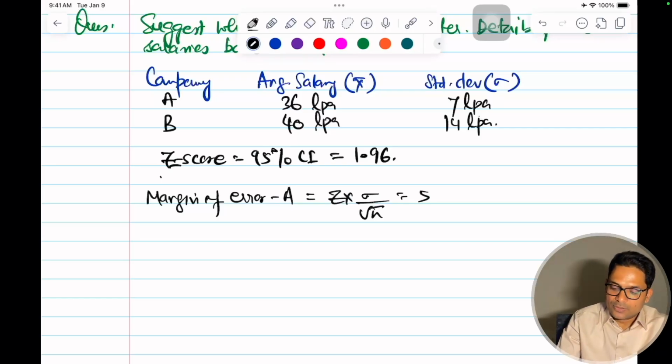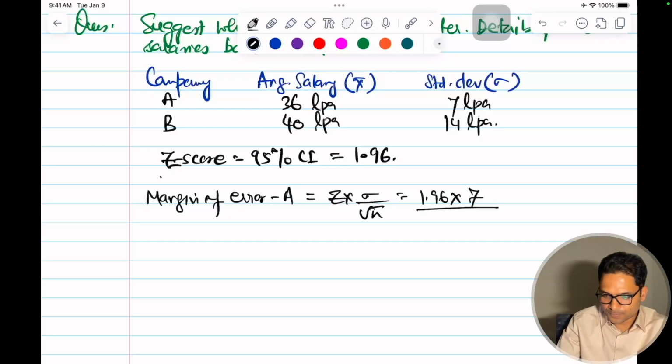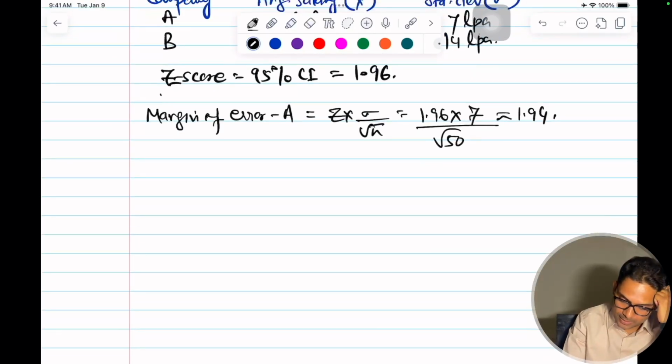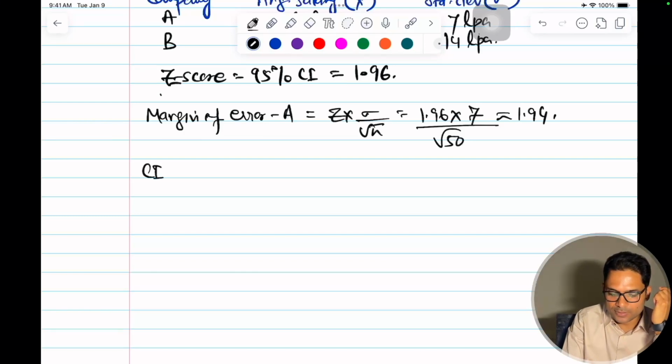Z is 1.96, sigma is 7 LPA, and root of 50 is the sample size. So this will come out to be approximately, this is 7, this will also be 7, so this will be 1.94. Okay. Similarly, what will be the confidence interval for A?